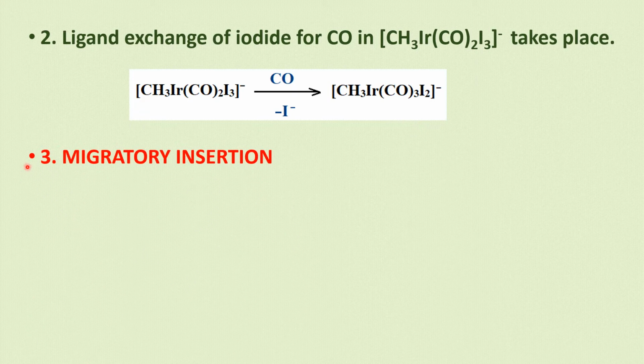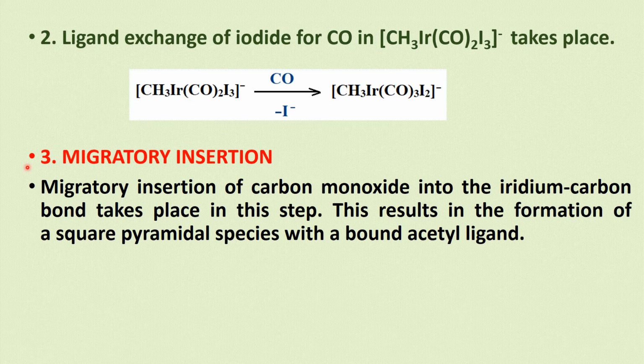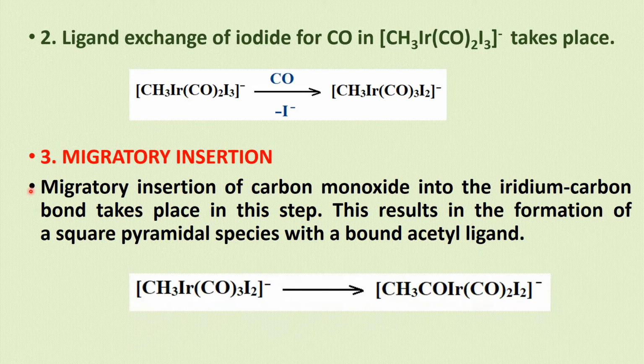Third step is the migratory insertion reaction. A migratory insertion of carbon monoxide into the iridium-carbon bond takes place in this step. This results in the formation of a square pyramidal species with a bound acetyl ligand.